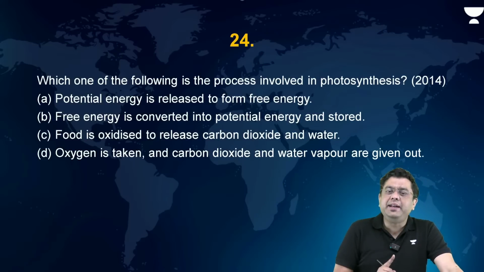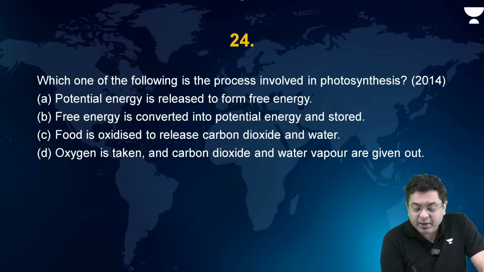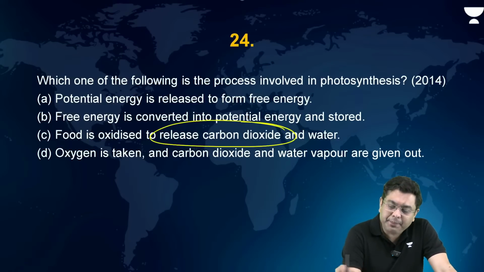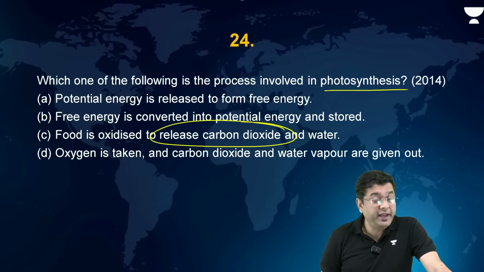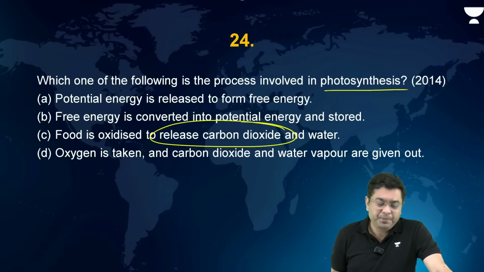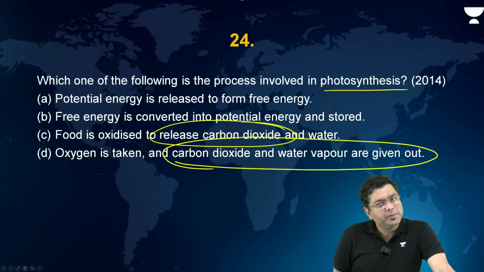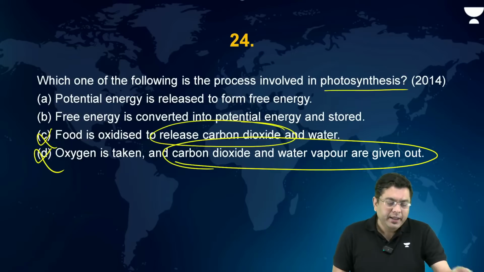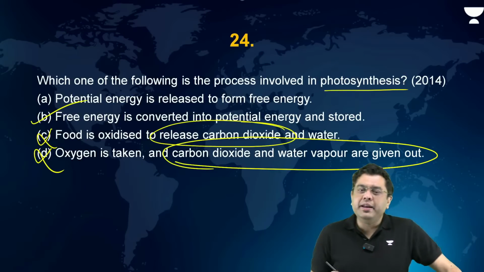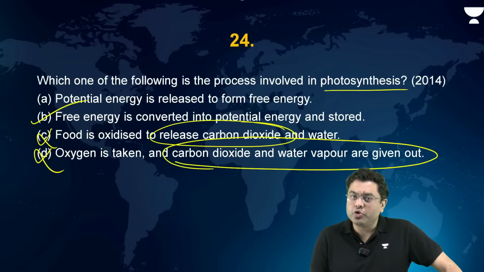Now, all those who were saying B and C, think about it. In options C and D, food is oxidized to release carbon dioxide and water. Does that happen in photosynthesis? No. It is in respiration that carbon dioxide is released, not during photosynthesis. Again, carbon dioxide and water vapor are given out. Again, that does not happen in photosynthesis. Right? So here the correct answer is free energy is converted into potential energy and stored. Right?